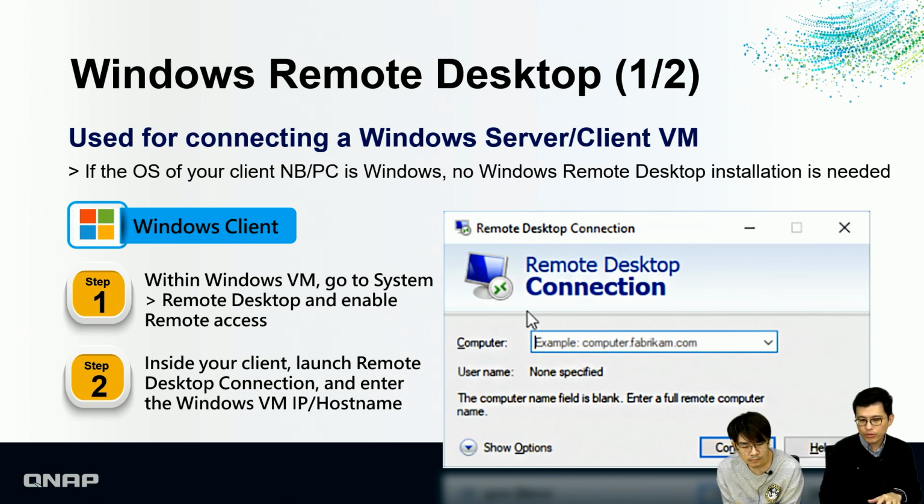So what you have to do first is go to your Windows VM, enable Remote Desktop, and allow the remote access. And second, in your client, such as a notebook or PC, you just launch the Remote Desktop Connection, just like the diagram on the right side, and then enter the Windows VM IP. Please be aware that the IP is the VM's instead of the Virtualization Station NAS IP. So this is different compared with the VNC part. And if you already have a domain controller, then you may use the host name to access your desktop.